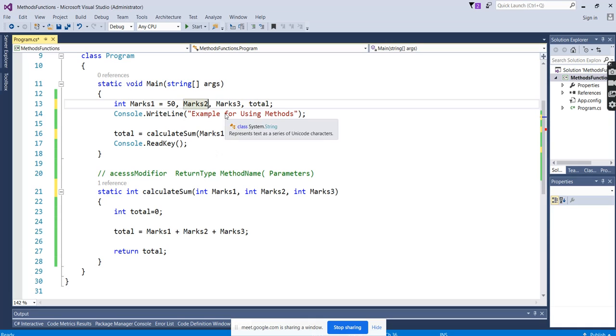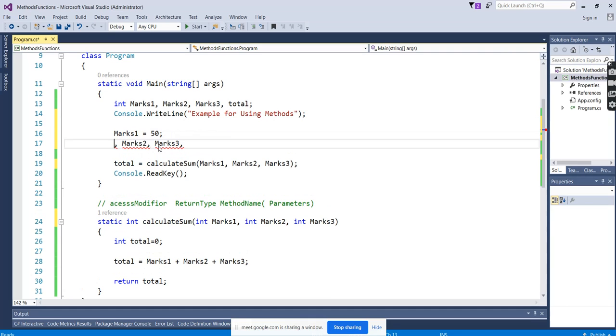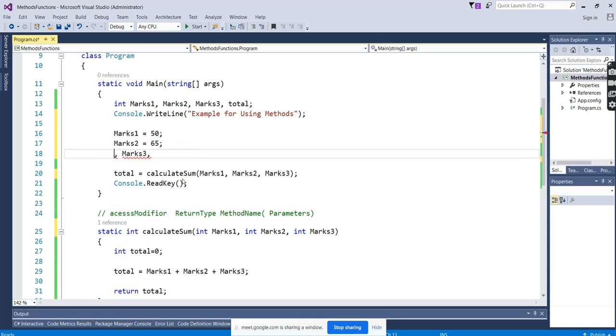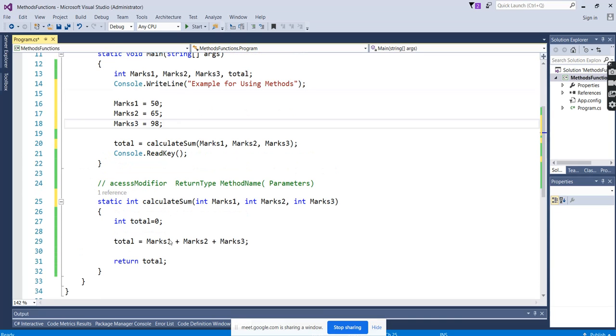Just give it a hardcoded value. Okay, you can see now there are no errors.